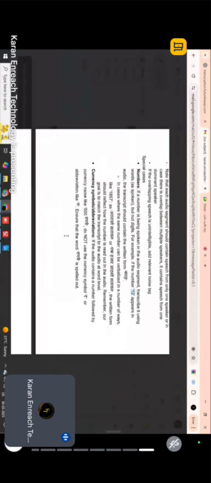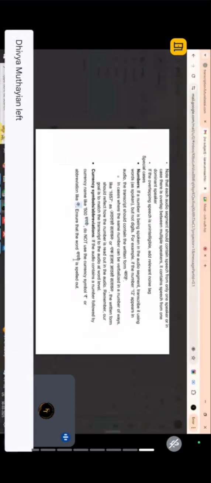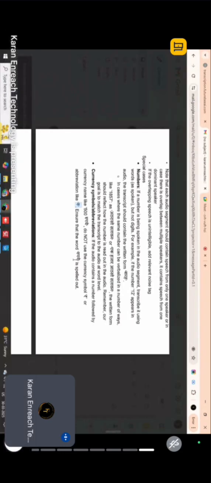Same goes for this. If the guy is saying 500 rupee, you have to type it as rupee. You cannot short form it as ru or rs. If he is saying 500 rupees, you have to type it as rupees. You should not type it as Rs. 500, like that. You should not type it. You have to type whatever the audio has spoken, exactly as it is.